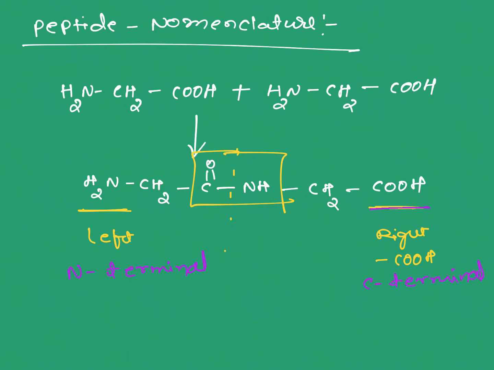Either name or structure, when we are writing peptides, always start from the N terminal amine and end with the C terminal amino acid.